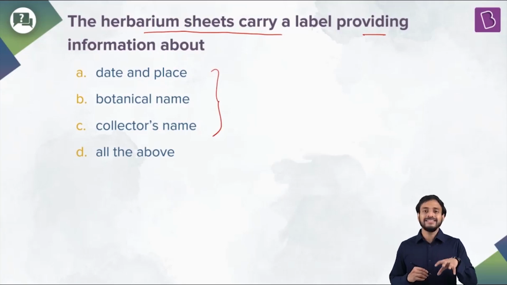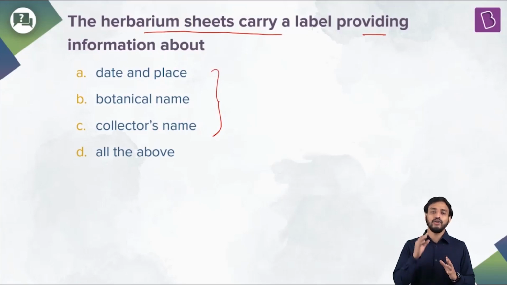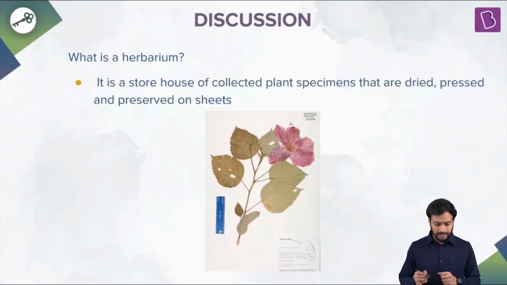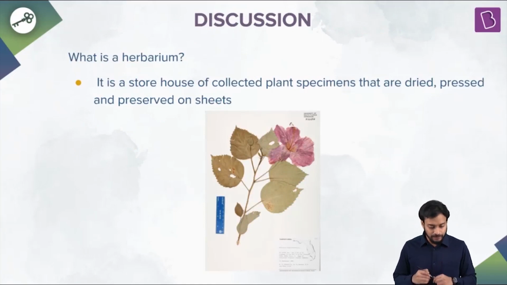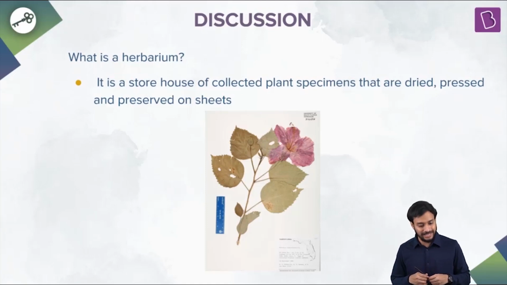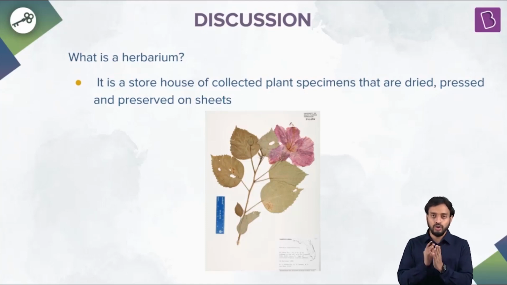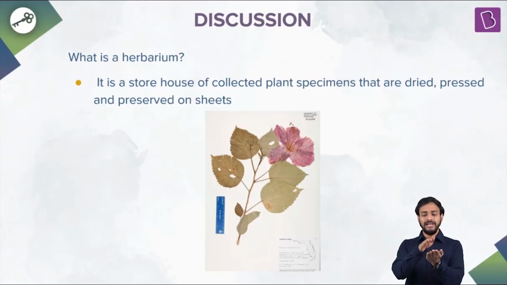So in order to answer this, let us discuss these herbarium sheets. What are these herbarium sheets? These are sheets where the plant specimens are stored. This is one of the examples of taxonomical aids. Yes. So plant specimens are stored over here. Well, you can do this at your home itself. I'll tell you how. Take two plain sheets of paper, and well, you can take A4 sheets also. You can take newspapers. I'll suggest you take newspapers.